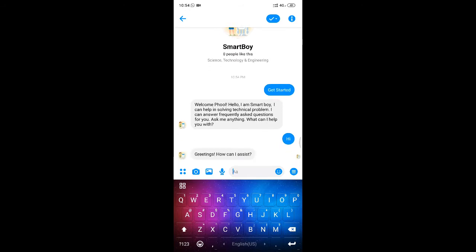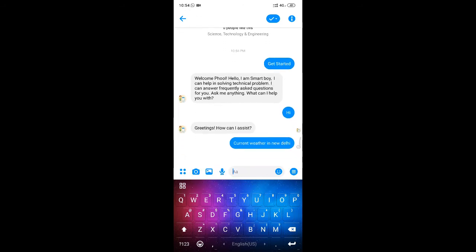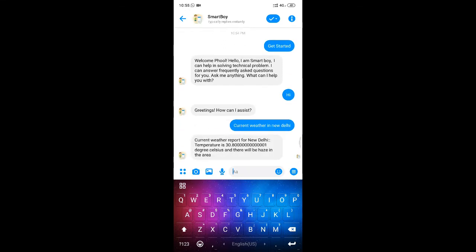The bot responded, how can I assist? So I want to know the current weather in New Delhi. It said the current weather in New Delhi is around 30 degrees Celsius and there will be haze in the area. In another way, we can also check the weather forecast.